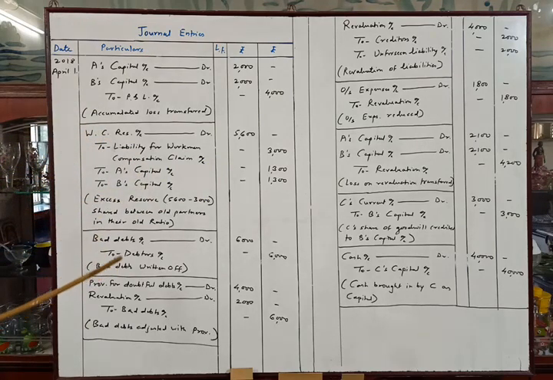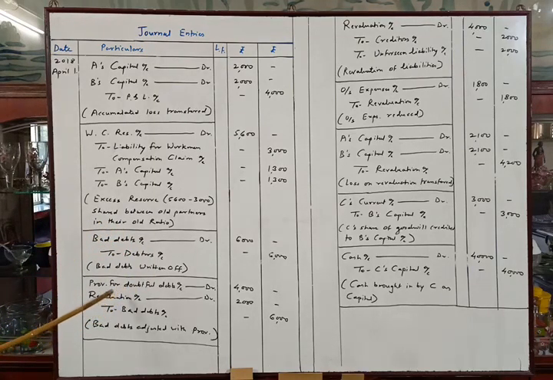They have told us to write off bad debts rupees 6,000. So we have written off rupees 6,000 from debtors. So entry will be bad debts account debit to debtors account. And for writing off 6,000, we have used the provision and remaining amount, that is difference, is transferred to revaluation account.